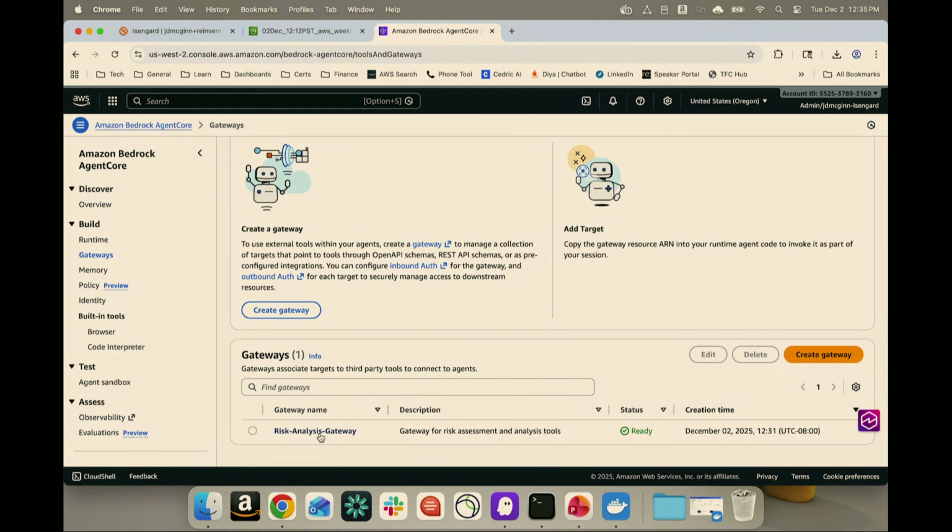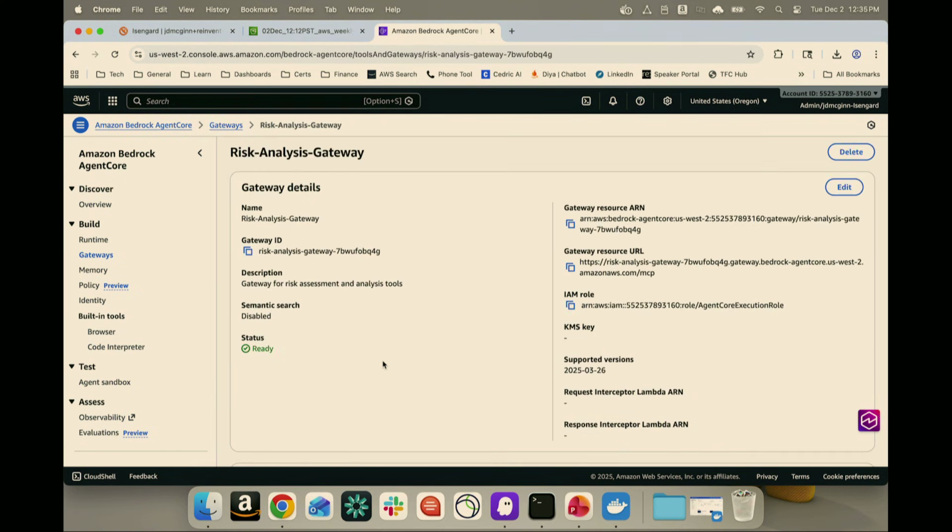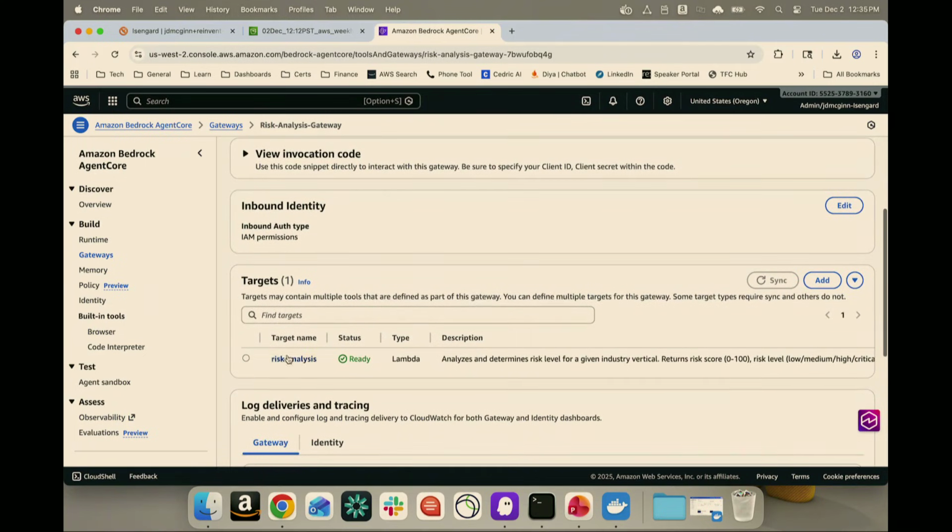So this is that sort of extra layer that we added in to allow us to expose Lambda functions to our agent as tools. And then if I click in here, under targets, I see we've got this risk analysis target that's actually a brand new Lambda function that our builder agent deployed for us on the fly.